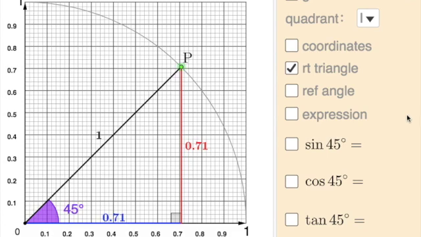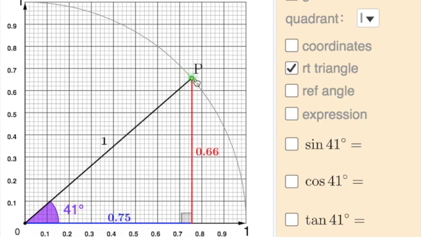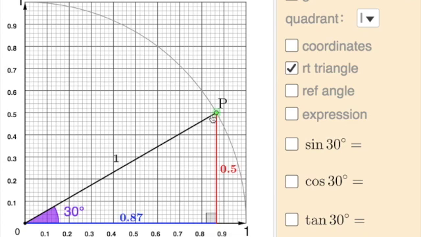Okay, so for the third and last graphic or applet that I'm going to show you, this kind of pulls together why we're going to use this concept of making the hypotenuse of our right triangle equal to 1. So let's go to 30 degrees.